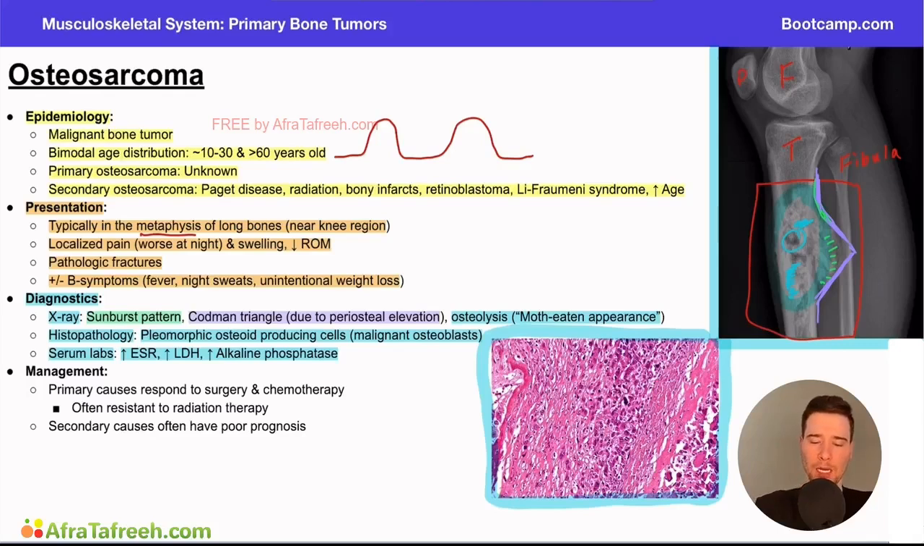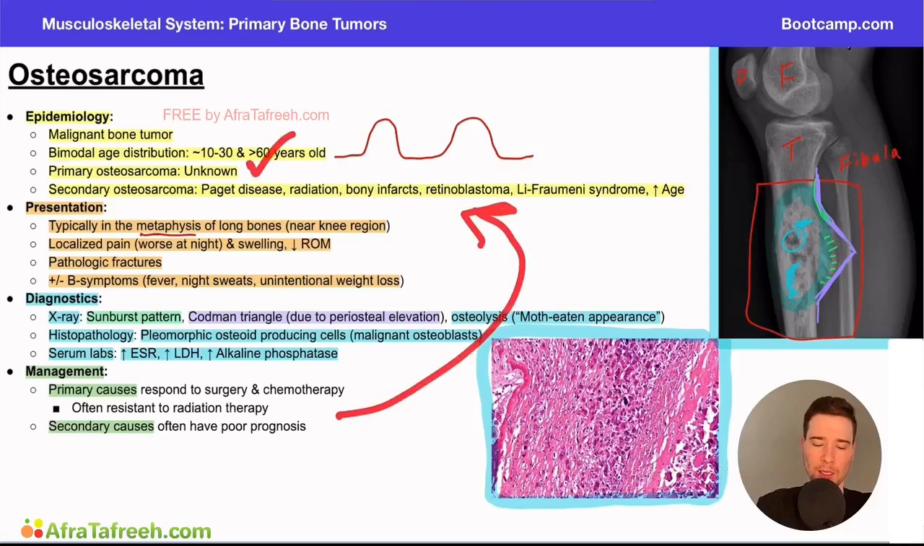Now, when we think about our management here, remember, we said this is a malignant bone tumor. So we're going to have to think a little bit more aggressive than some of our benign bone tumors. And the key here is that it depends if this is a primary cause or a secondary cause. We talked about this earlier in the video, right? Draw your attention back up here. We said that primary cause unknown, secondary cause, lots of potential etiologies.